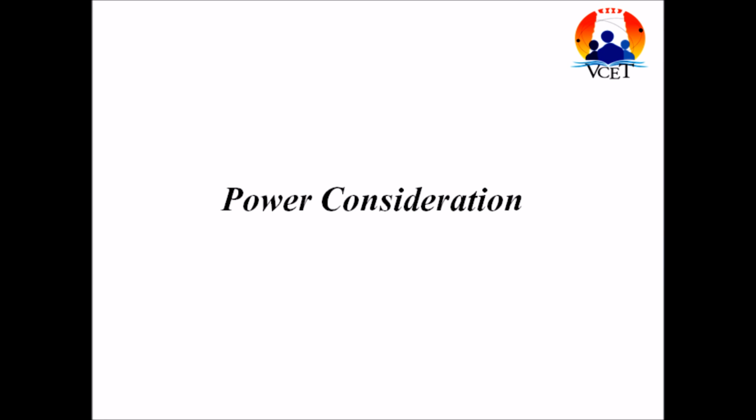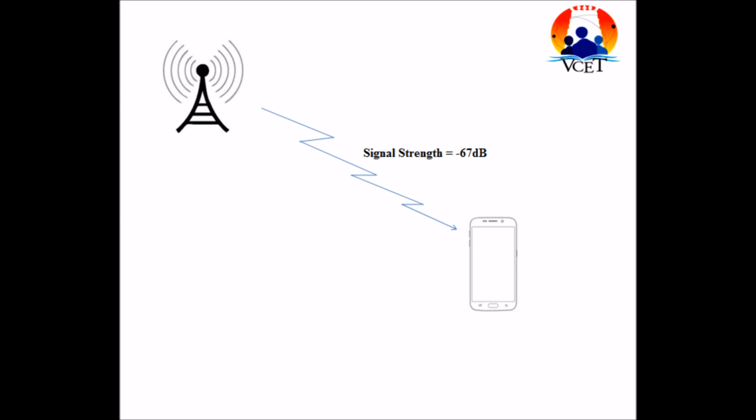The first point in need of handoff is power consideration. Consider a person is in one cell. He is communicating with another person by using a signal coming from the antenna of that cell. For example, if the signal strength or the power received by the mobile system is minus 67 dB, then the power received is good and hence there is no need of handoff.